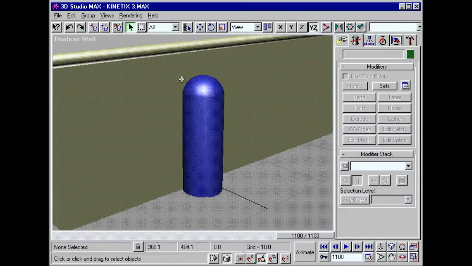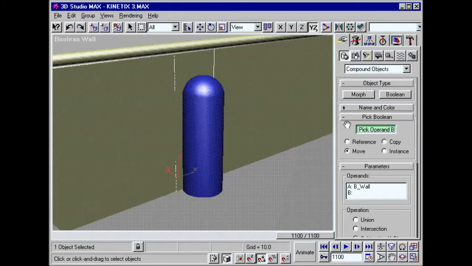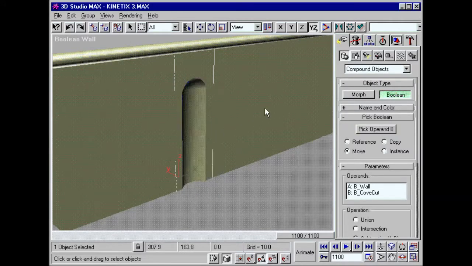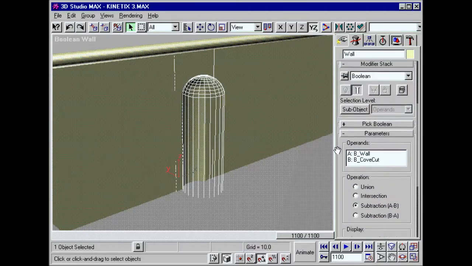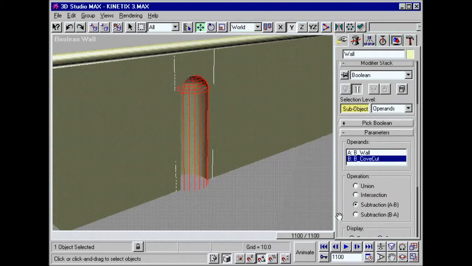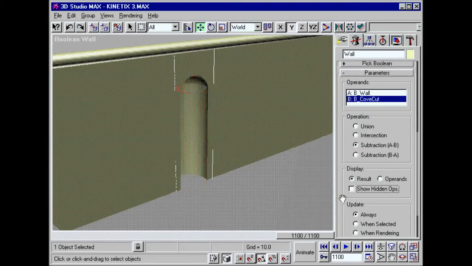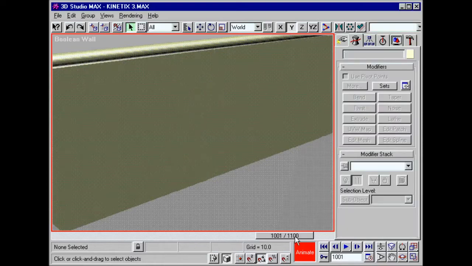Max even supports real-time 3D Boolean operations. You can create an infinite number of Boolean cuts with compound objects. Because you work visually, it's much easier to know when you've found the right solution. In Max, virtually all modeling operations can be animated. 3D modeling and animation has never been so intuitive and fast, and you can always change your mind.